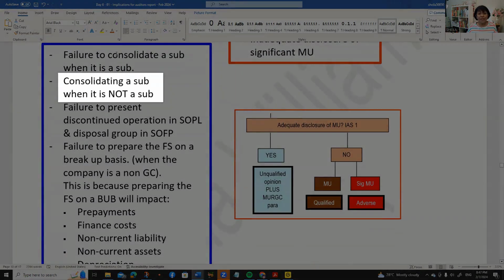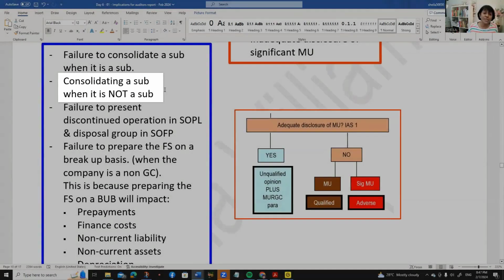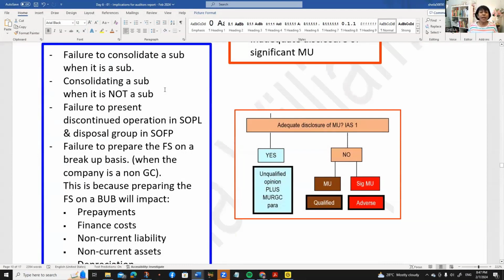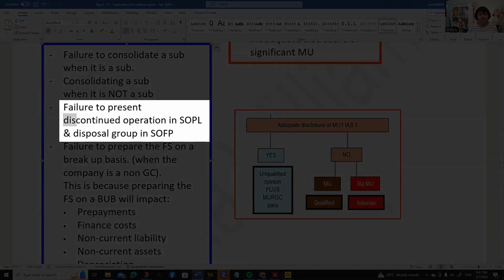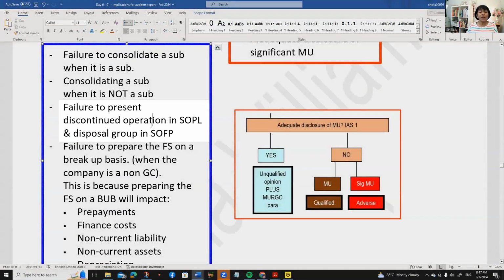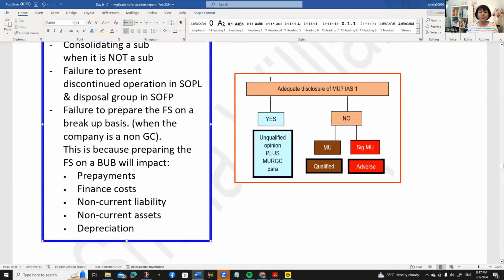Or consolidating a subsidiary when it's not a sub. So it's not a sub, and then you go and do things in the P&L and the balance sheet, the cash flow statement, the notes to the accounts. Oh my goodness, you're contaminating the whole financial statements there. Or you have a discontinued operation and you fail to present the discontinued operation in the P&L and then the disposal group in the SOFP. Then it is affecting a substantial proportion of the financial statements, affecting the P&L, the balance sheet.